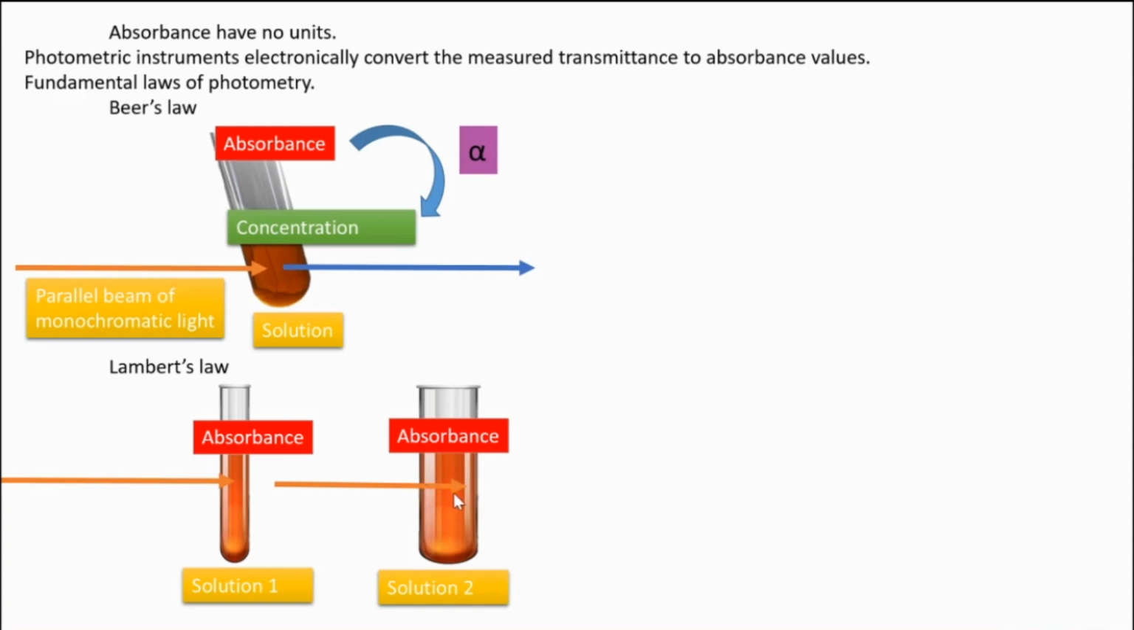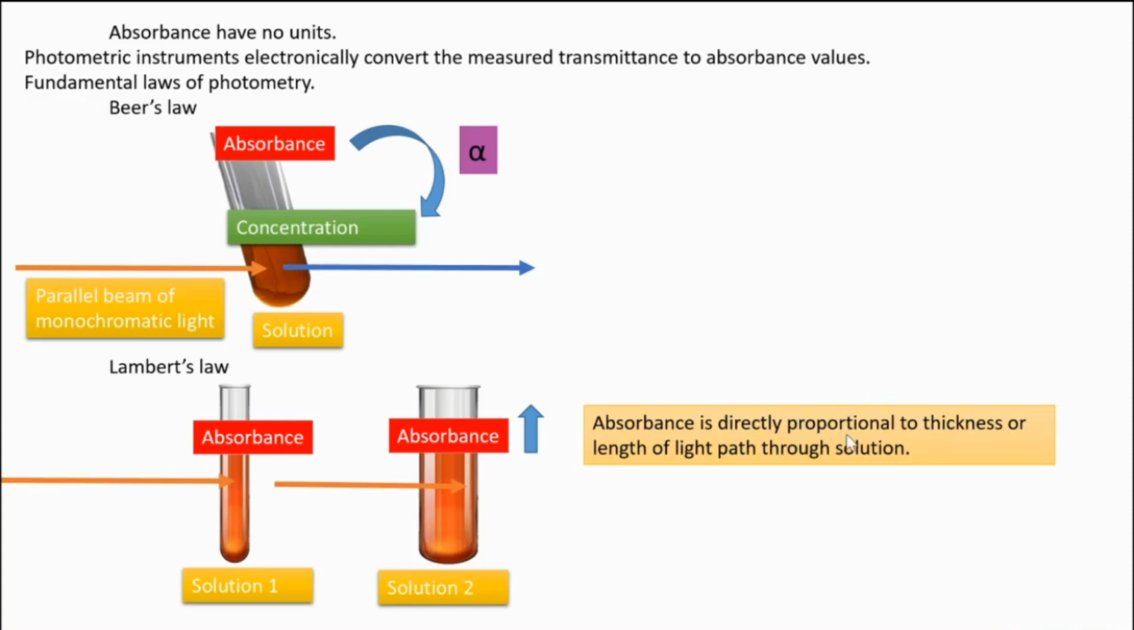In other way we can say that as the thickness of the solution increases, the absorbance level also increases. So when comparing these two, which solution has more absorbance? Solution 2, because the length of path of light is more for solution 2, and also the thickness. We can express it in two ways. So absorbance is directly proportional to thickness or length of light path through the solution. Next slide.